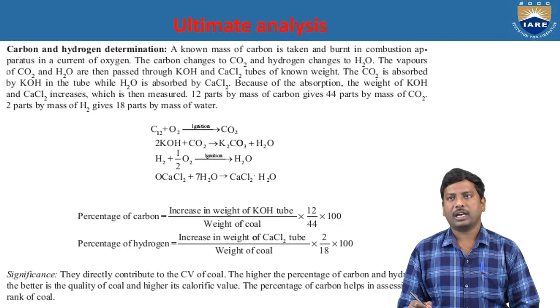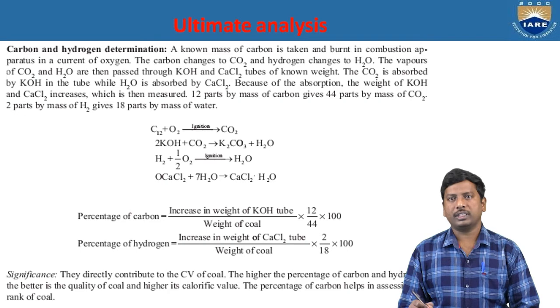A known mass of coal is taken and burned in the combustion apparatus in a current of oxygen. The carbon changes to carbon dioxide and hydrogen changes to water vapor, which are the combustion reactions. The vapors of carbon dioxide and water vapor are then passed through potassium hydroxide and calcium chloride tubes of known weight. Before starting the experiment, we note down the initial weights of the calcium chloride tube and potassium hydroxide tube.